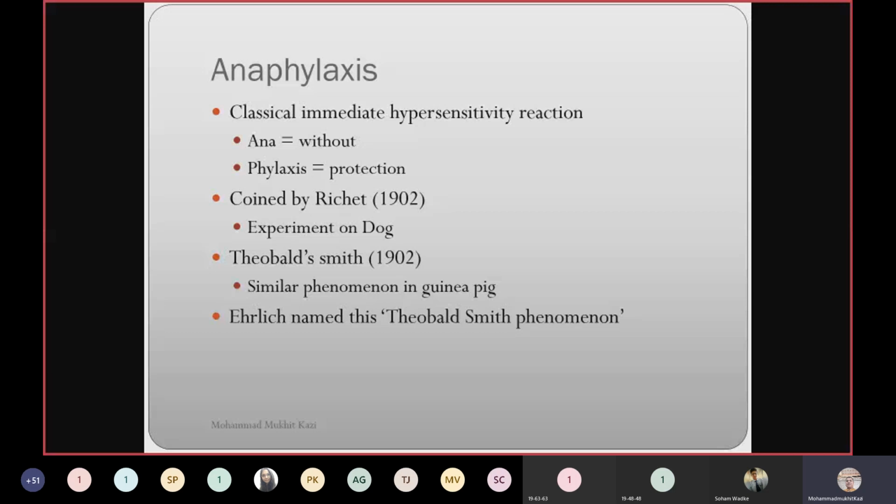So what is anaphylaxis? Ana is without, and phylaxis is protection. It is without protection. That is why it is called anaphylaxis. The term was coined by Richet in 1902, and he did the experiment on a dog. And the Theobald Smith phenomenon is also there, who studied the pathogenic mechanism of this reaction in a guinea pig. And Ehrlich named this phenomenon the Theobald Smith phenomenon.